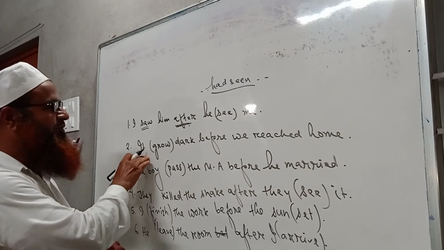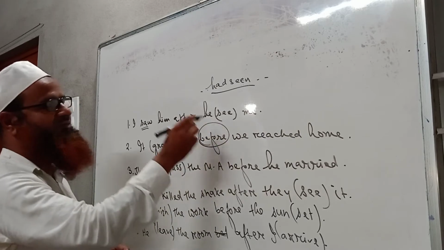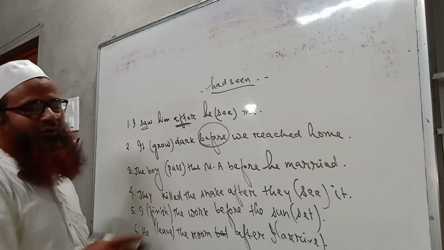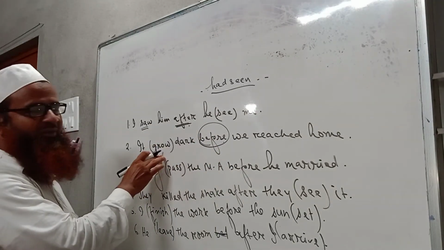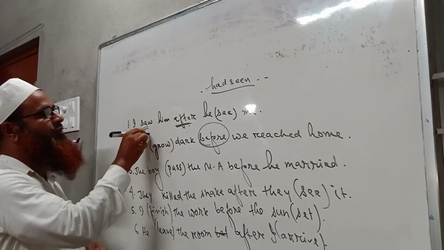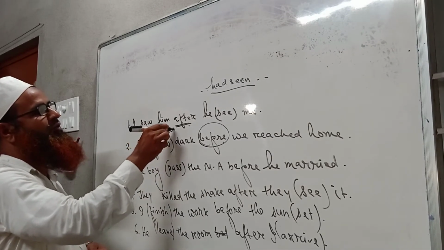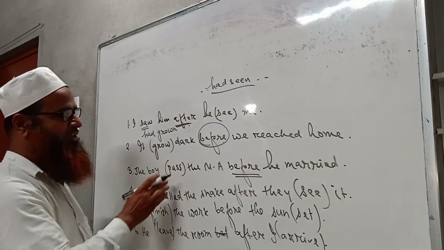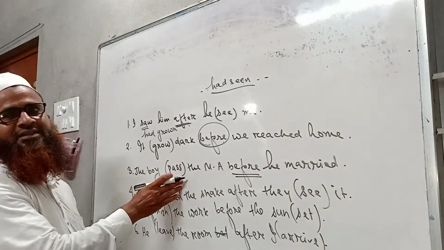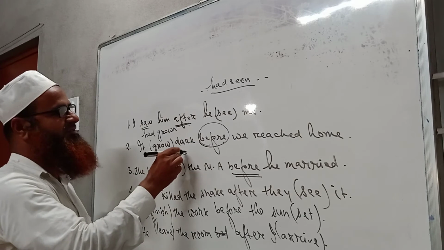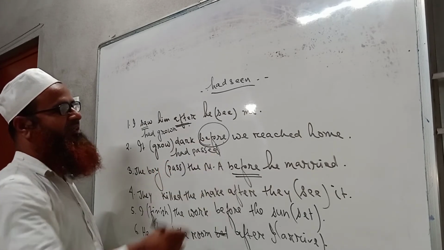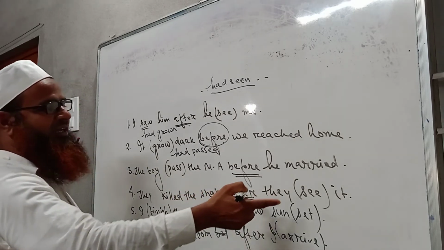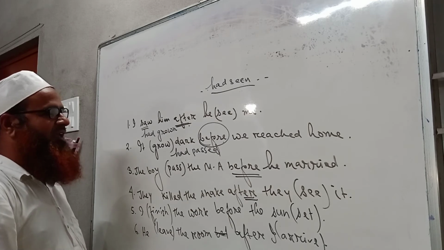Okay, so now you see the word before. So when we find the word before, then the first part should be in past perfect tense. So it had grown. It had grown. Grew, grown. Again, the sentence contains before, so it should again be in past perfect tense. So it would be the boy had passed. Had passed. Again, after is present here, so the second part would be in past perfect tense. Okay, in past perfect tense.